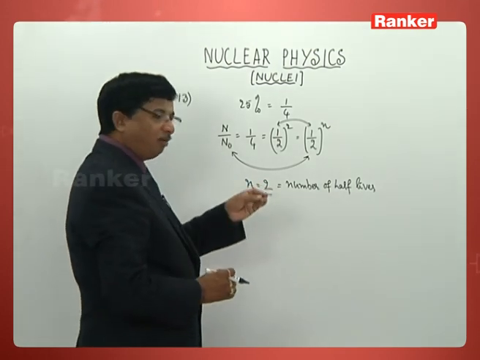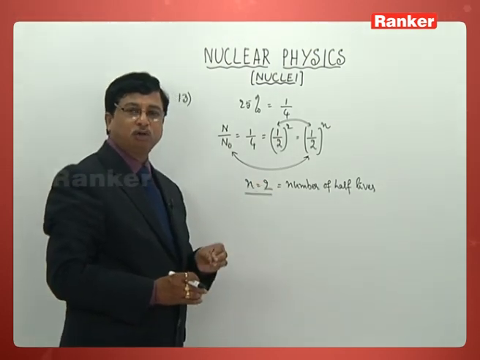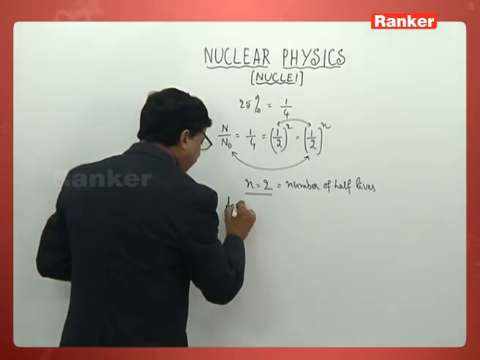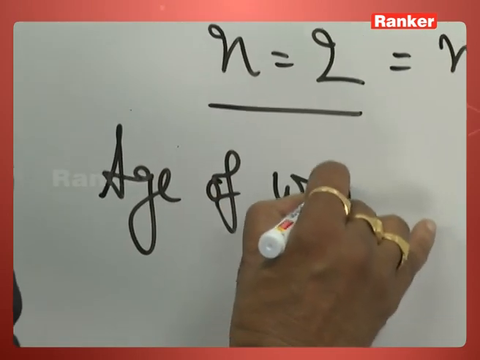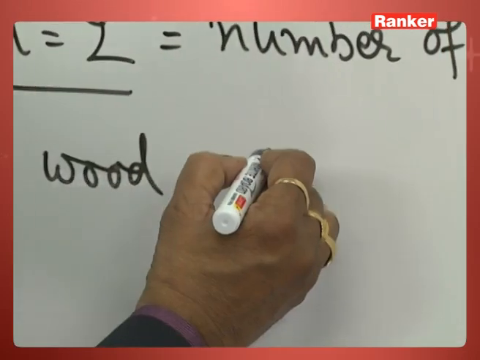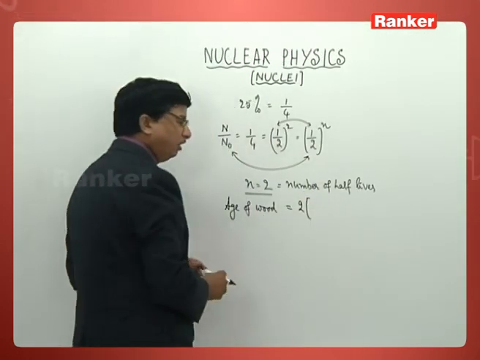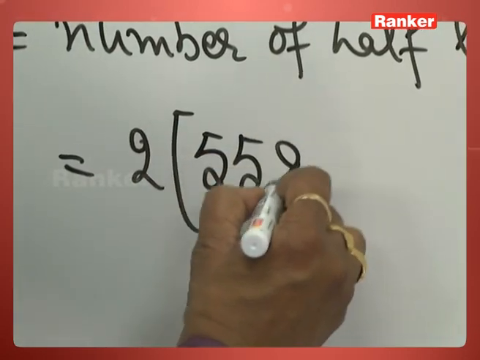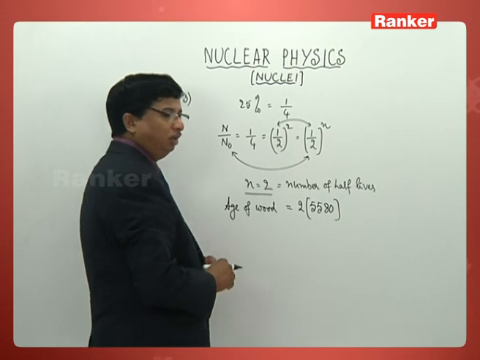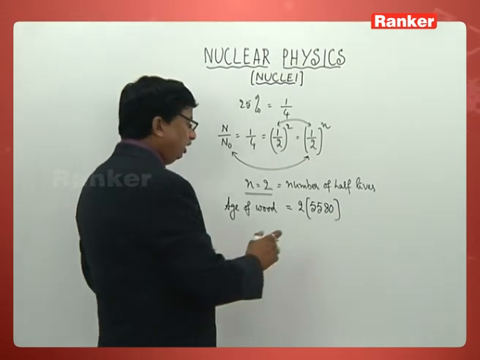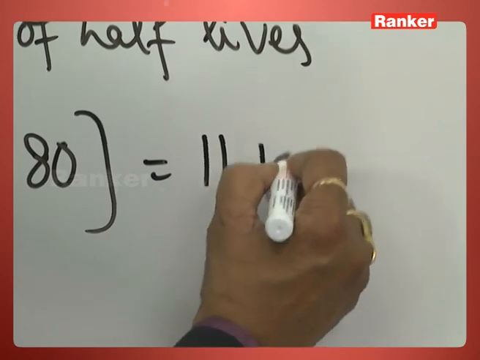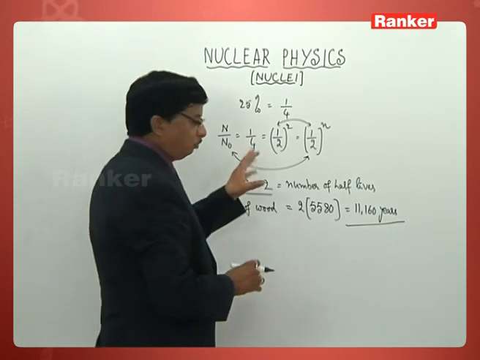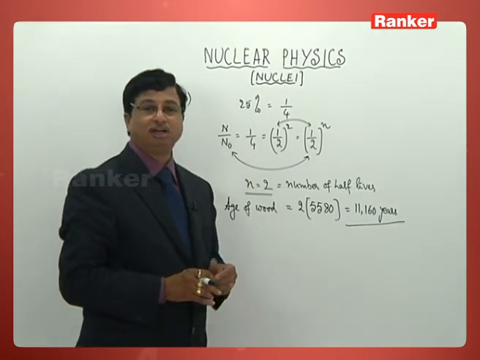So what is the half-life period given? It's 5580 years. Therefore, the age of wood is what is being asked. What is the age of the wood now? It is 2 half-lives, so 2 times the half-life period. The half-life period given is 5580. If you just multiply these two, you are going to get 11,160 years. So the age of that wood now is 11,160 years.